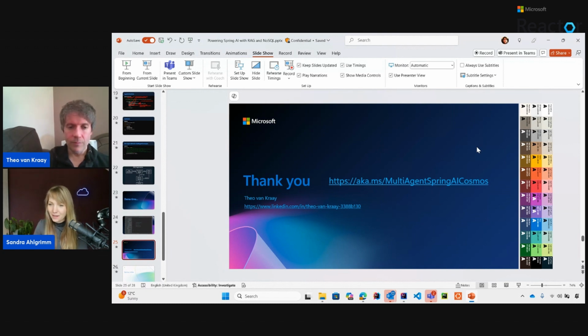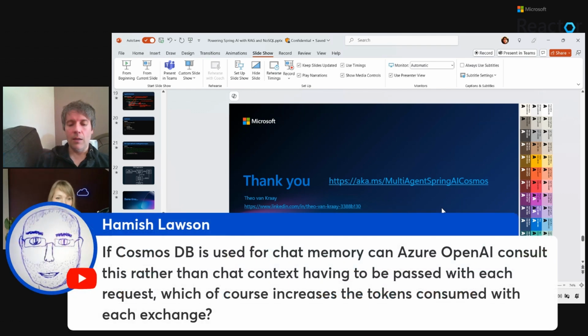Oh, thanks. Yeah, we do have a bit of time left, like a minute or something. So there is a question. If Cosmos DB is used for chat memory, can Azure OpenAI consult this rather than chat context having to be passed with each request, which of course increases the tokens consumed with each exchange? I'm not 100% sure what this question means. Do we have any secretly added Azure OpenAI, or what do you mean?